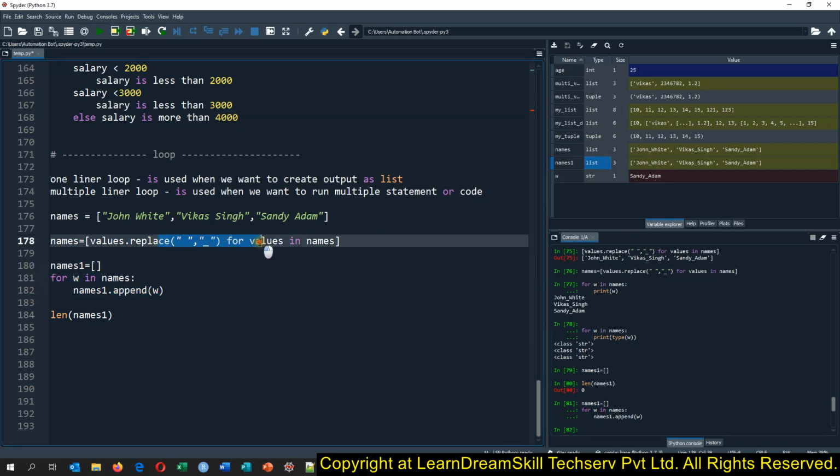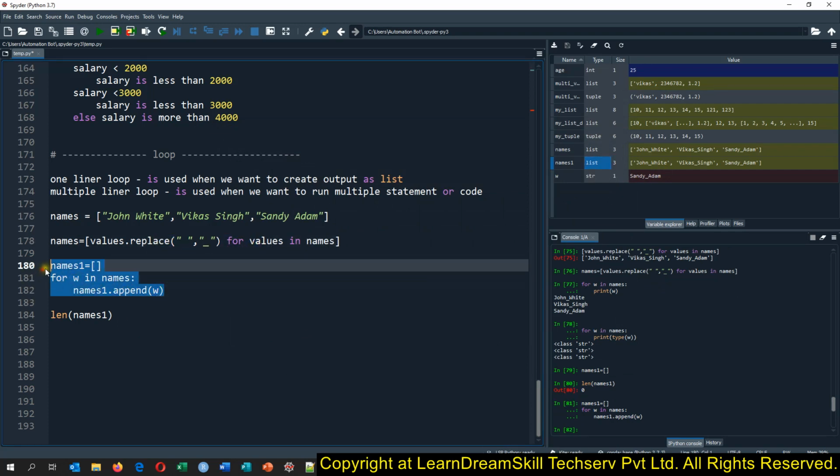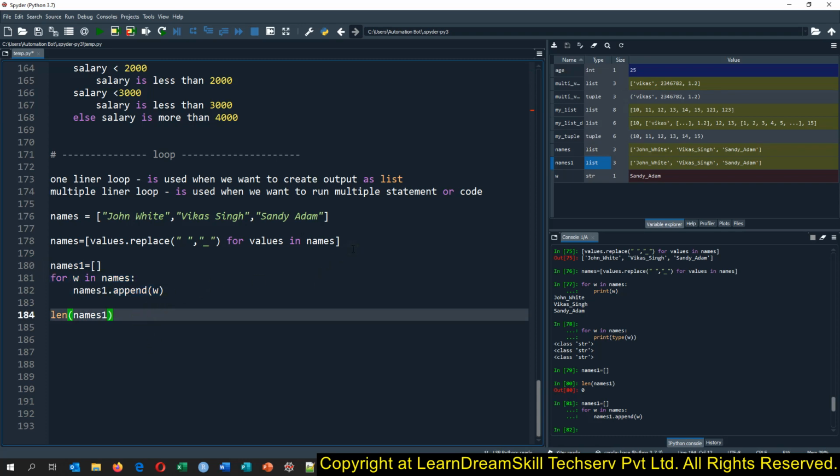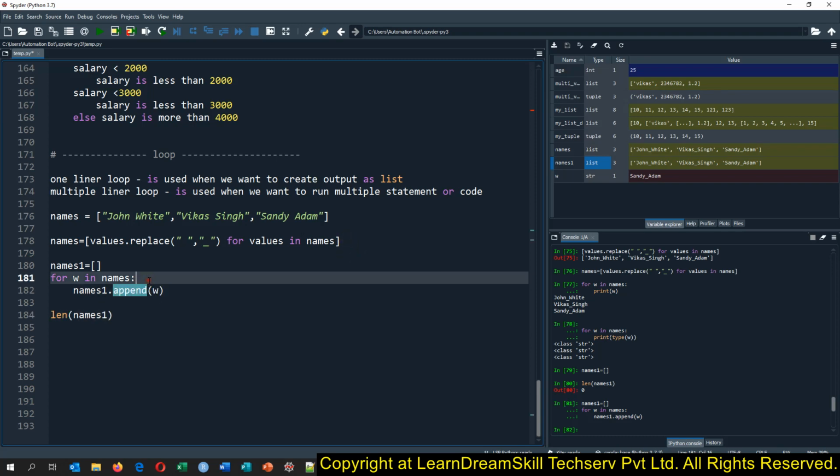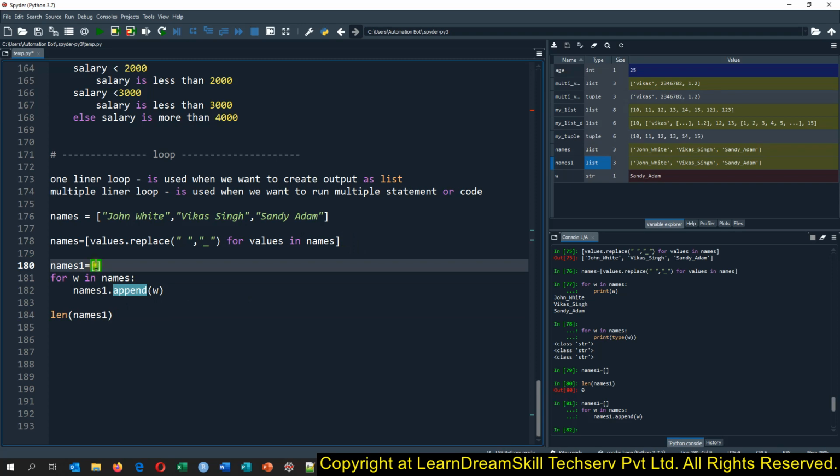But using this is quite good. Mainly we use the multi-liner loop whenever we want to run the code multiple times. I would say that. If you have a requirement to write an if and else condition as well, suppose you do not want to append the value if it is Sandy Adam, we do not want to get that.